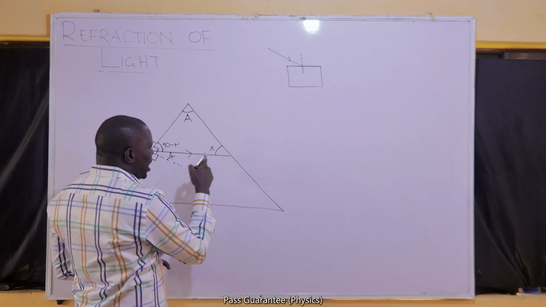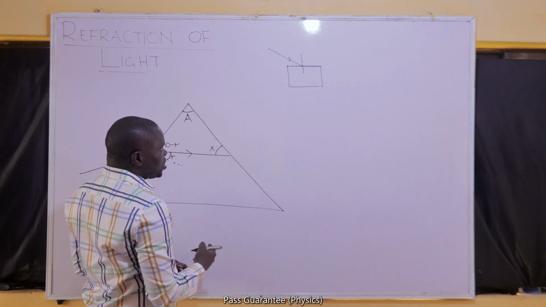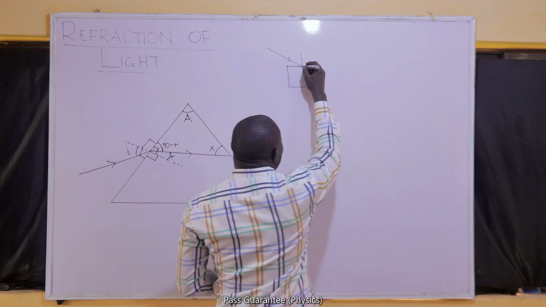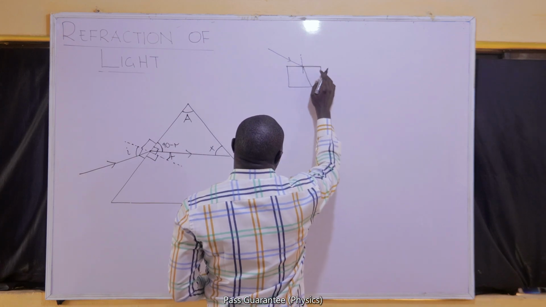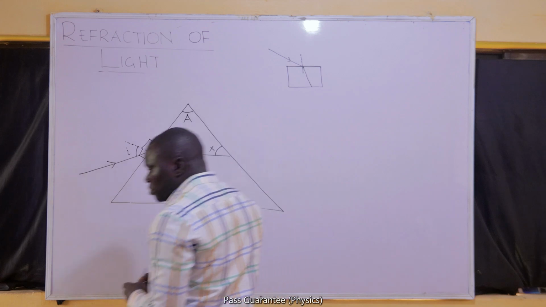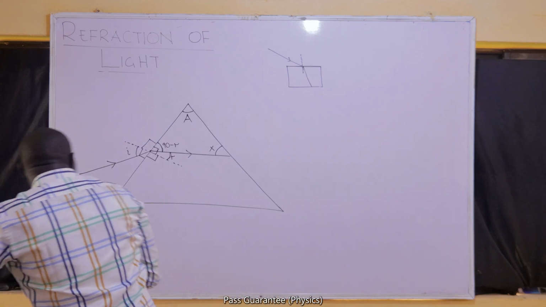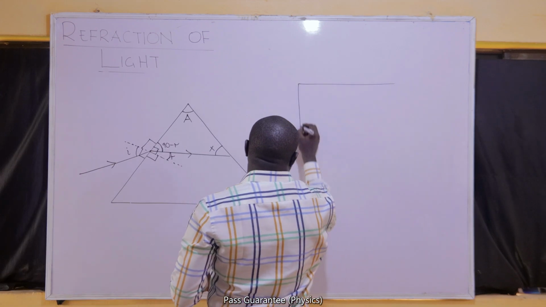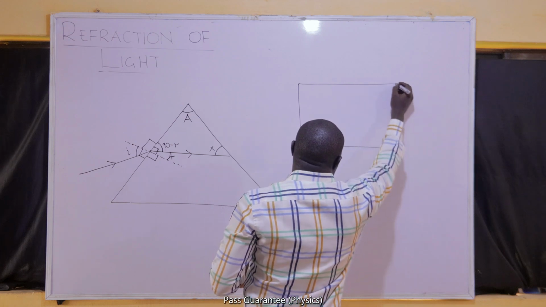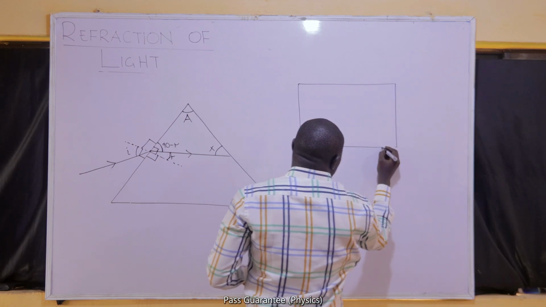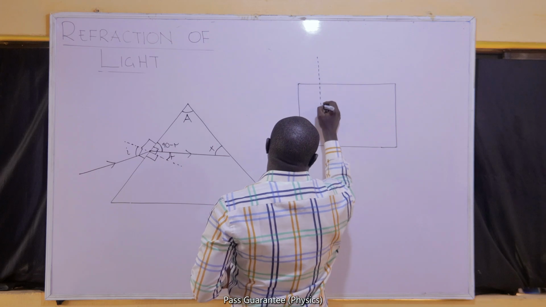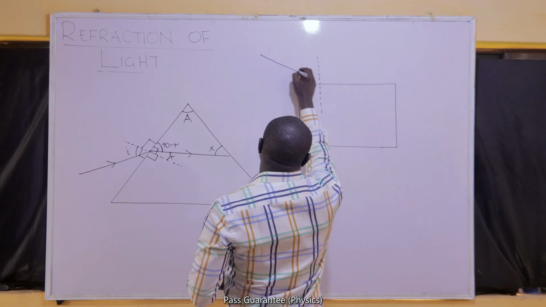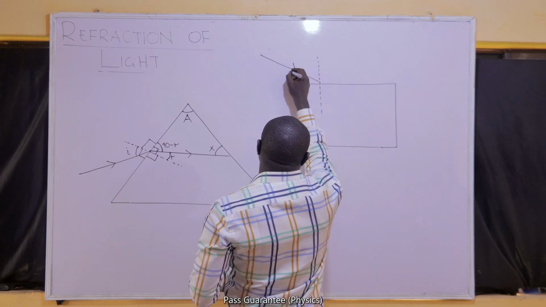Now, as the ray approaches this other surface, if it were a rectangular prism, I said it earlier when we were trying to solve the problem on three media. In a rectangular prism, light comes to the point of incidence.